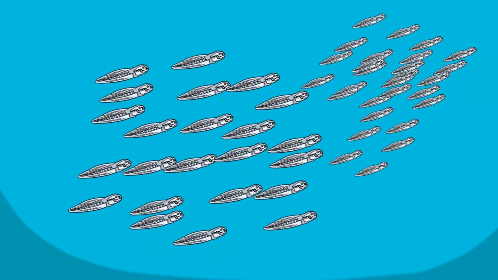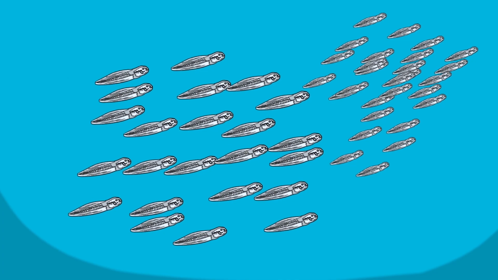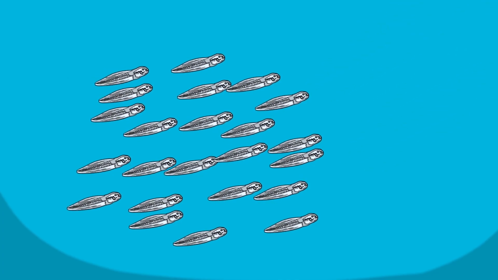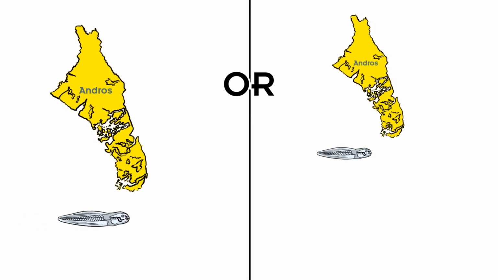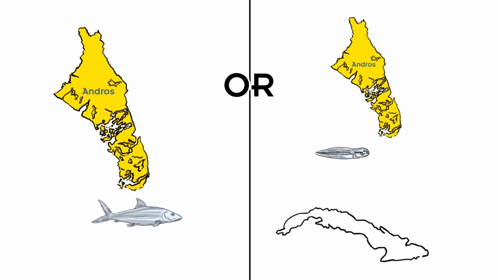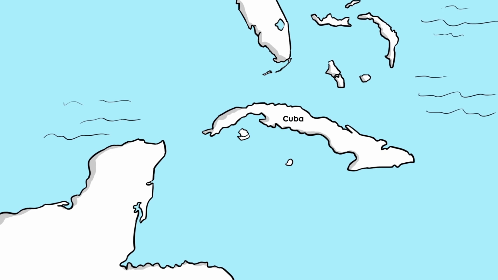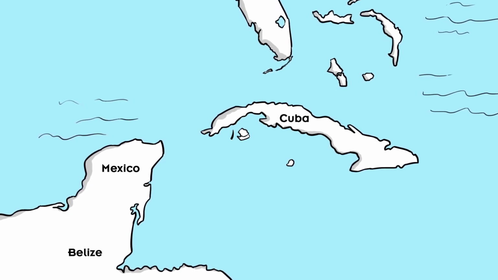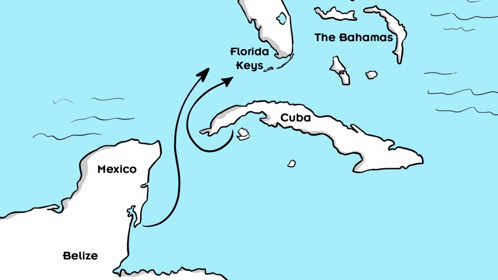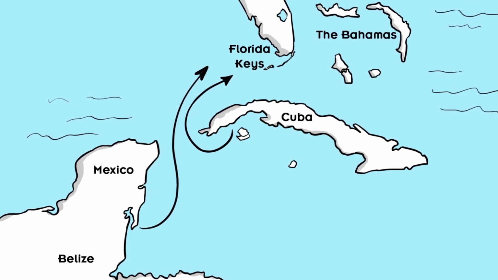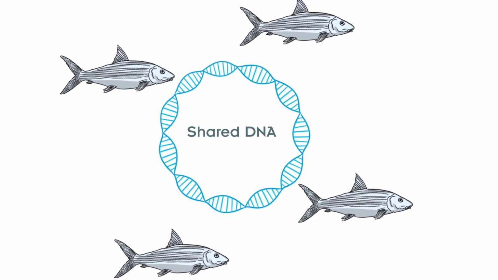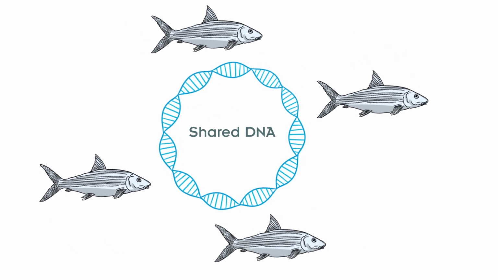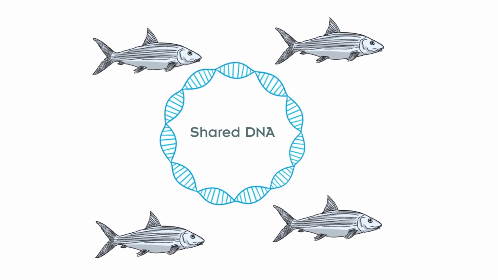Ocean currents can hold the larvae near their parents' location, or the currents can transport the larvae very long distances. So a larva that is spawned off the island of South Andros in the Bahamas might end up becoming a juvenile bonefish in Andros, or on the north coast of Cuba. Our research shows that a larva spawned off the coast of southwest Cuba, Mexico, or Belize might be carried by ocean currents all the way to the Florida Keys, where it then transforms into a juvenile bonefish. The end result is that bonefish in separate locations are essentially part of the same genetic population. In other words, the Caribbean is one big genetic melting pot.